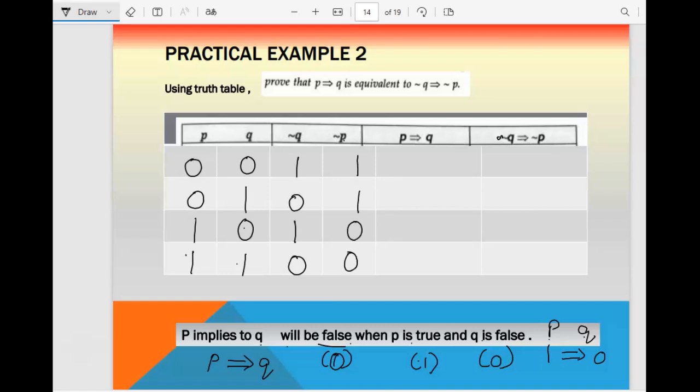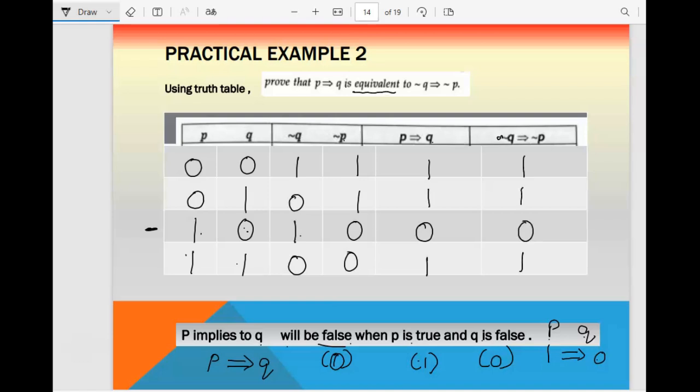Then P implies Q. So P is 1 and Q is 0 here, so here only you will get 0 and for the rest it will give you 1. Done. And then this is Q. So here also this is not of Q implies not of P. So the same thing, 1 0. So not of Q you check 1 and 0. So this will also give you 0 and the rest will be 1.